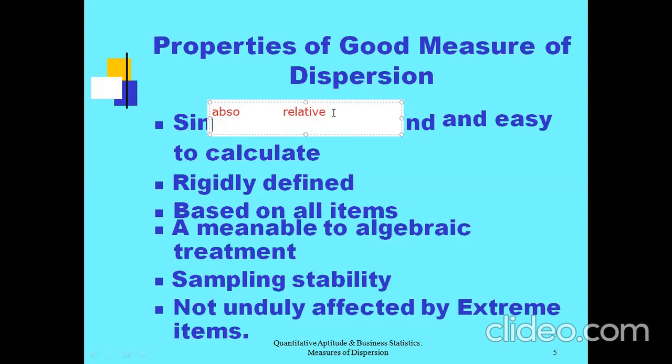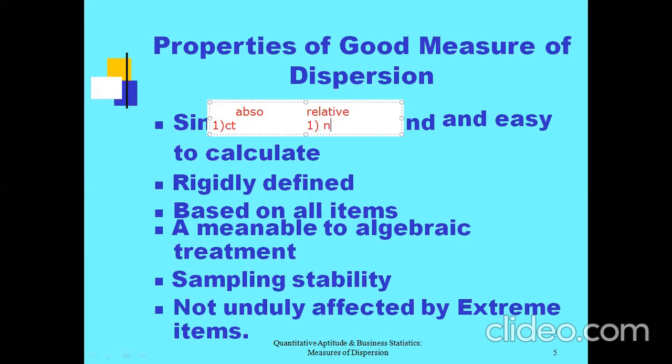So absolute measure of dispersion is completely based on central tendency. So the difference between absolute and relative measure: under absolute measure, it is completely based on central tendency. Without central tendency, absolute measure cannot be derived. But relative measure is not completely based on central tendency. Therefore, this is one comparison.